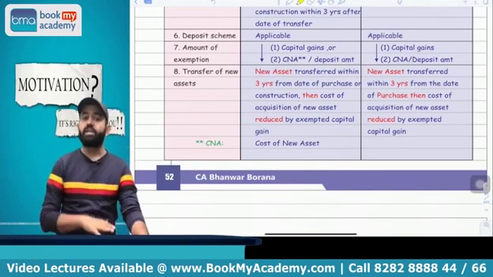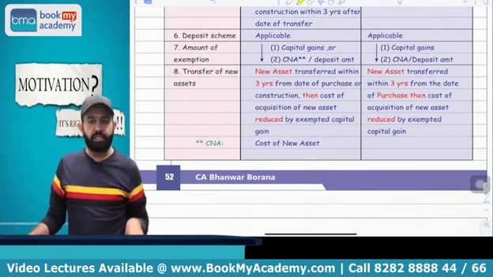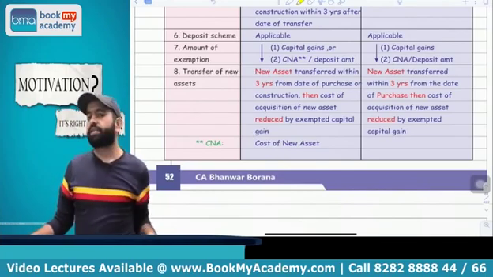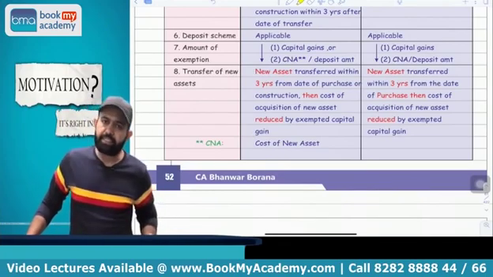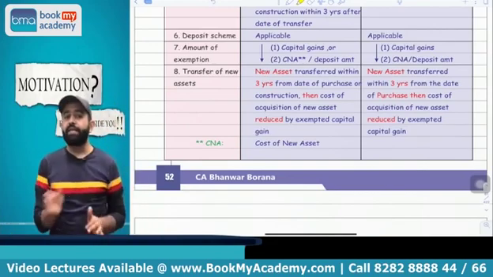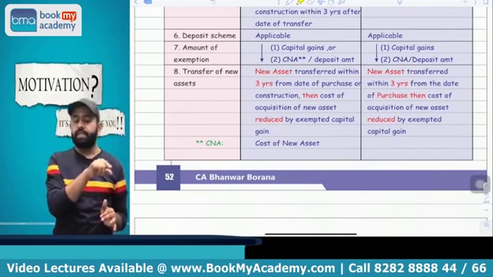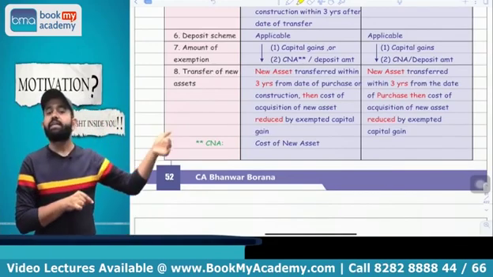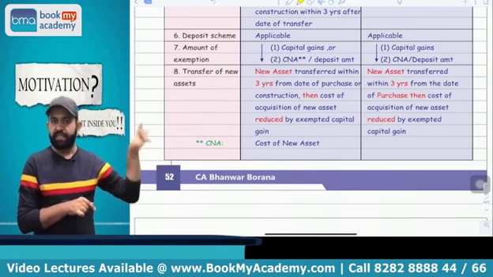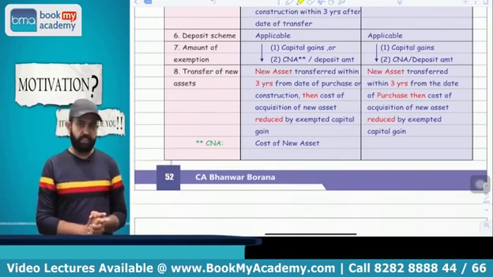then whatever exemption was claimed earlier shall be withdrawn in the year of misutilization or unutilization and it will be treated as LTCG. You got my point or not? Yes. And in case of unutilization, it will be taxable in the year in which that 3 years expire. So whenever the 3 years expire, in that year it will be taxable as LTCG. You got my point or not?